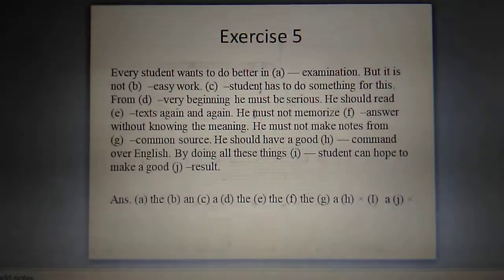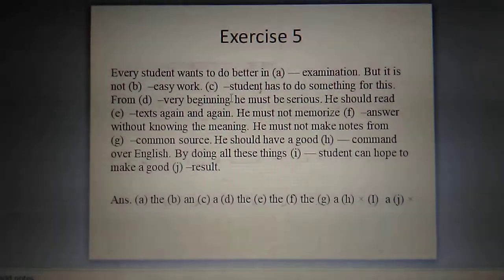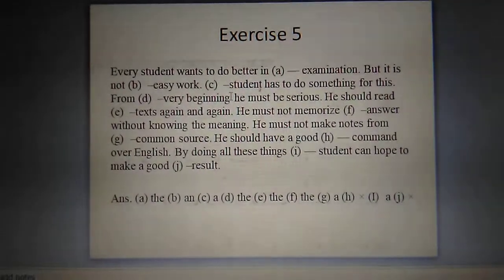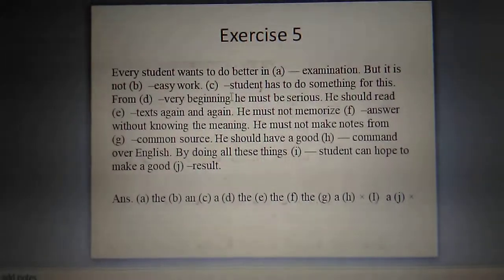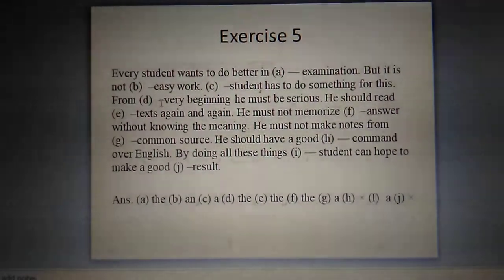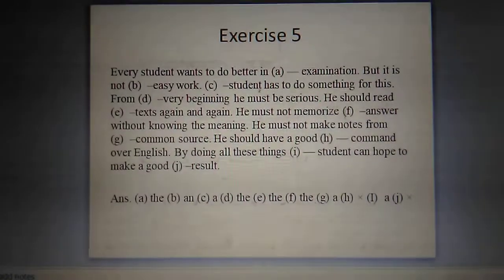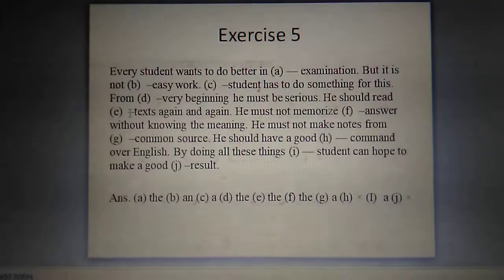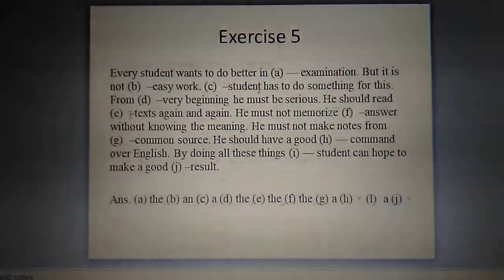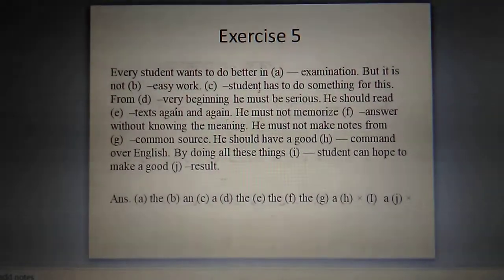From the very beginning, here will be the. From the very beginning, this is an expression. You know, there are some particular certain expressions in English, that one we have to use like this. So here will be the. It is a certain expression. He must be serious. He should read the text. Here will be the. Why? Because text of whom? Text of the student, particularly the text of the students. That is why there will be the again and again.